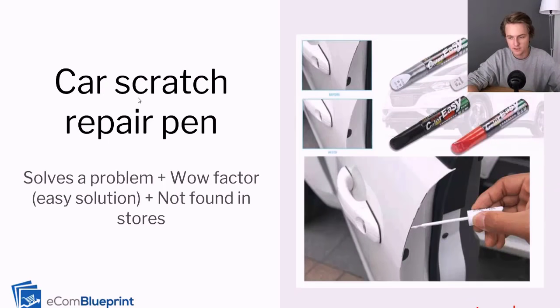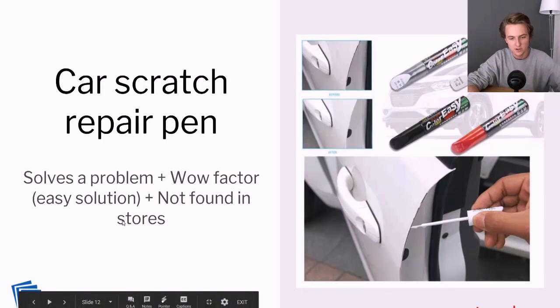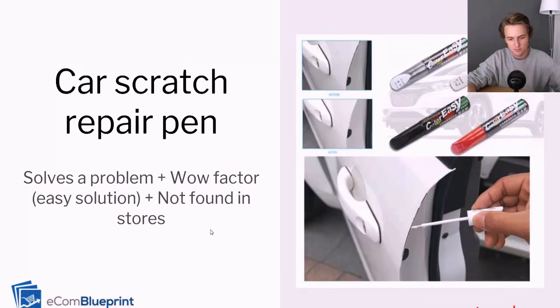Now another one, I think this might be the last one. No, there's two more. So this one, a car scratch repair pen, is a product that did extremely well. Once again, it's the same blueprint. It solves a problem. It has wow factor because it's an easy solution, right? People who have scratches on their cars see these video ads where it's just a little pen. They swipe it over and then there's no more scratch, and they're like, wow, this is awesome. I want this. And once again, not easily found in stores, and the wow factor. So it has the three points once again.